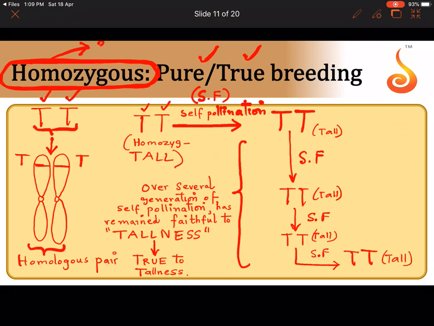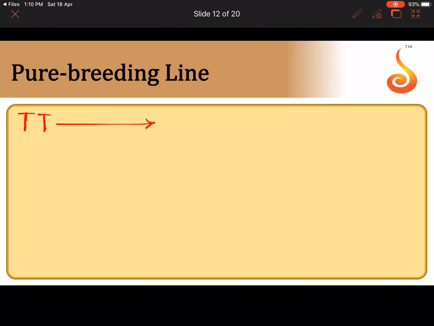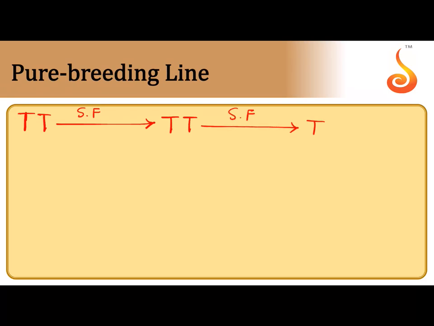Can you recall the definition of homozygous? When the allelic members of the pair are alike, capital T, that is called homozygous. Now you know why we call homozygous plants pure breeding or true breeding, because they are faithful to this particular trait, they are true to this particular trait, they are pure for this particular trait. Is that clear? So pure breeding line, just now I told you, you start with a homozygous plant, capital T. Self-pollination, again you get capital T, capital T. Self-pollination, again you get capital T, capital T.